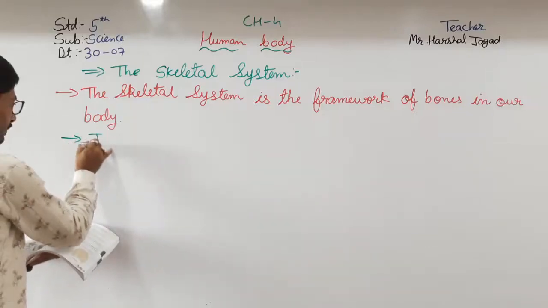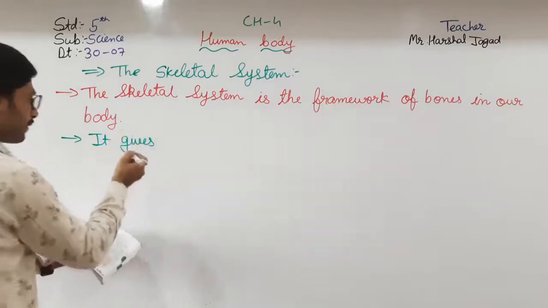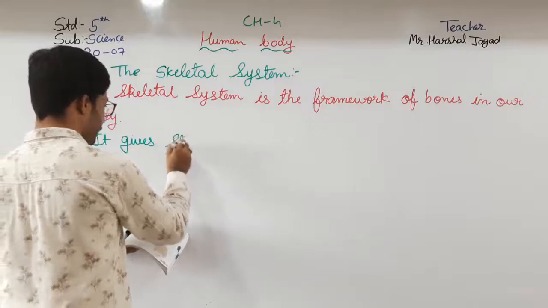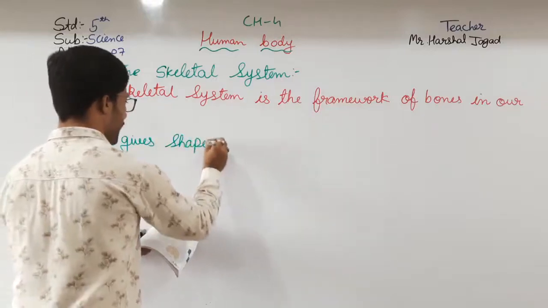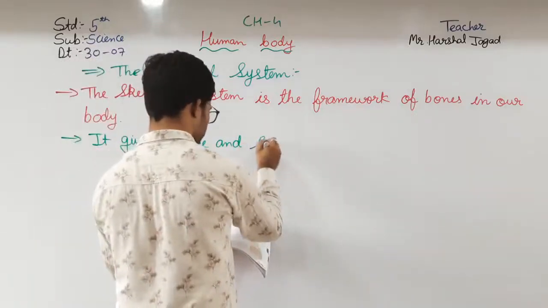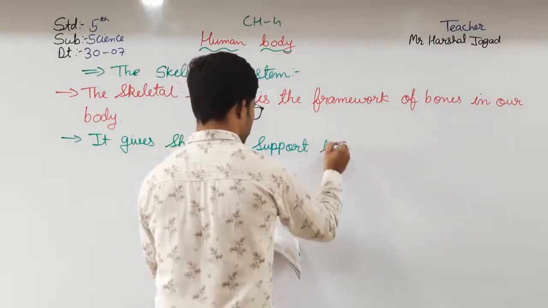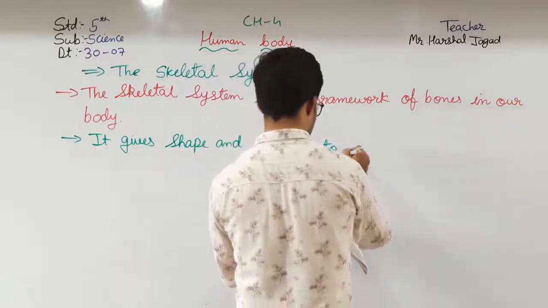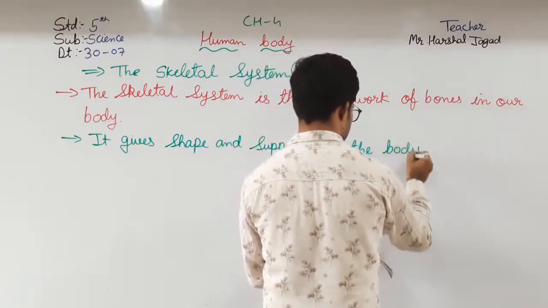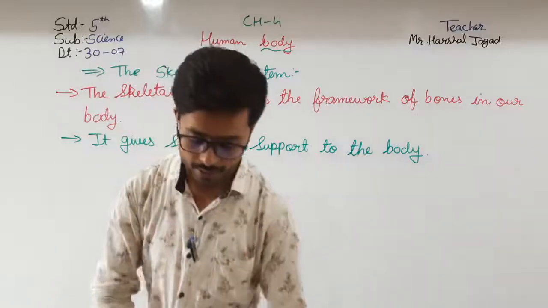It gives shape and support to the body. Okay, it gives shape and support to our body.